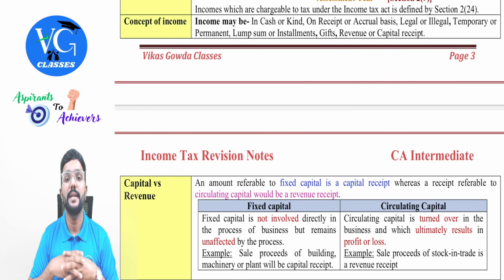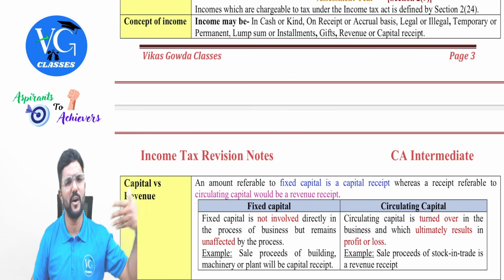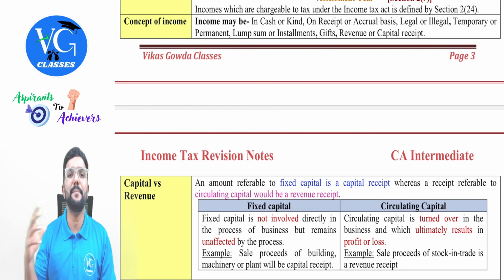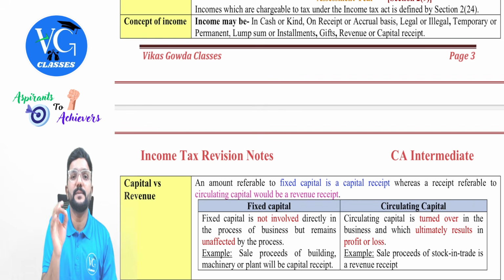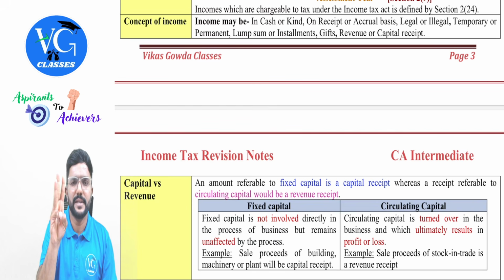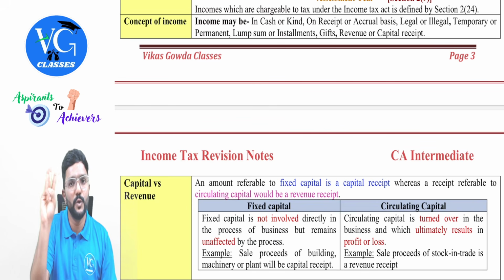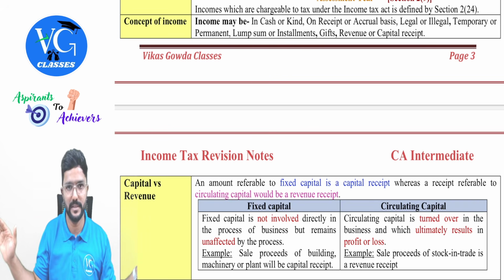Then the income can be in revenue or capital receipts. Guys, normally revenue receipts are taxable, but for a few revenue receipts, exemption is given under section 10 of various clauses, whereas capital receipt is normally not taxable. But there are a few capital receipts specifically given in the law that are taxable. That is, three capital receipts are there. That means only those three capital receipts are taxable. Any other capital receipts are not taxable.